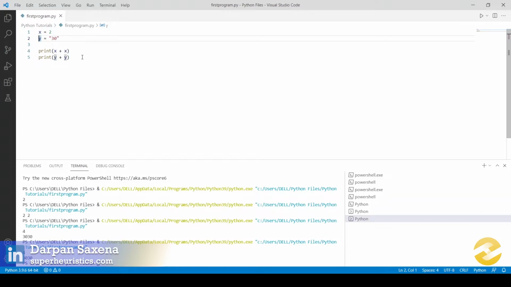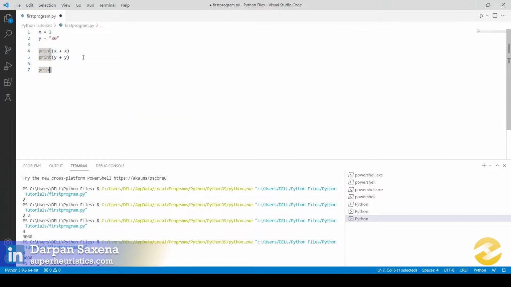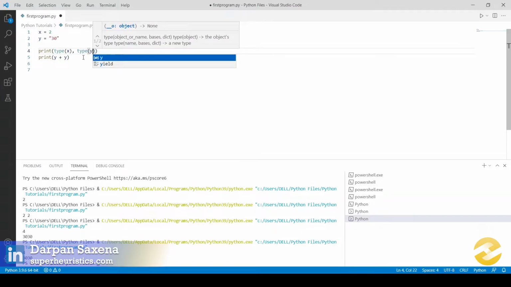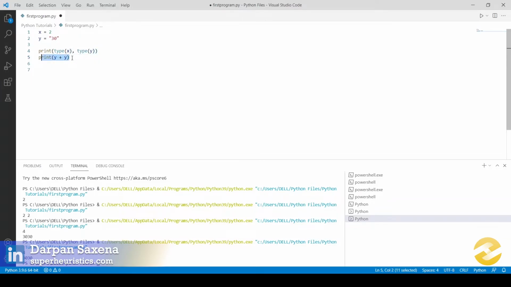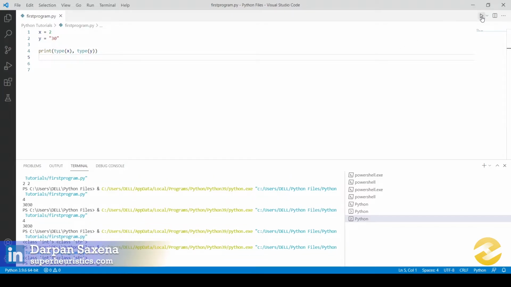Now, if you want to see what exactly this is, then I would just go here and do another thing. I'll just use the same print statement so that I don't have to do it again and again. So I just do this one thing, print type of x, and print type of y, and I'll remove this argument as well. Now when I execute this command, what you'll see is that is exactly what it is. I'll execute it one more time so that it's there on your screen properly.